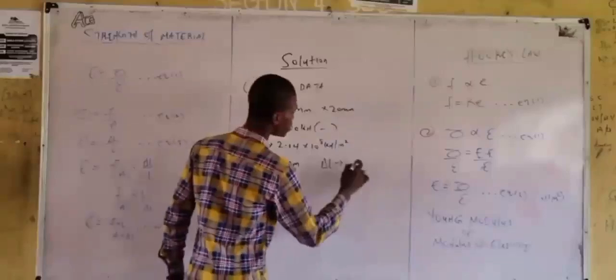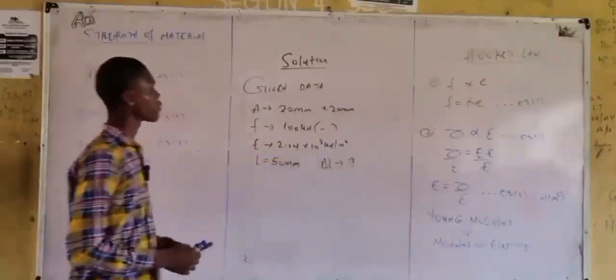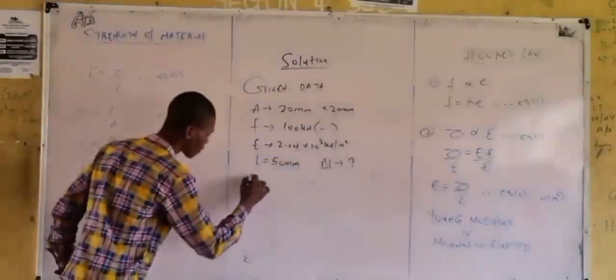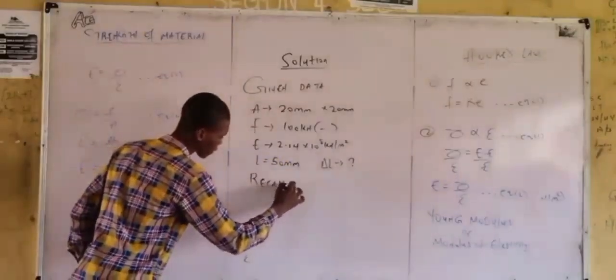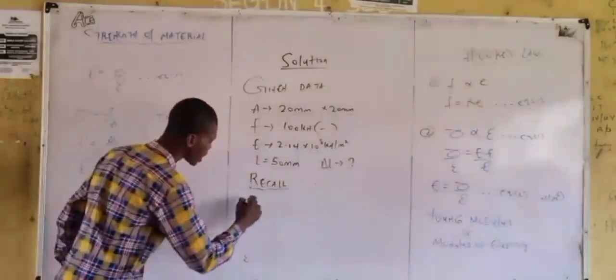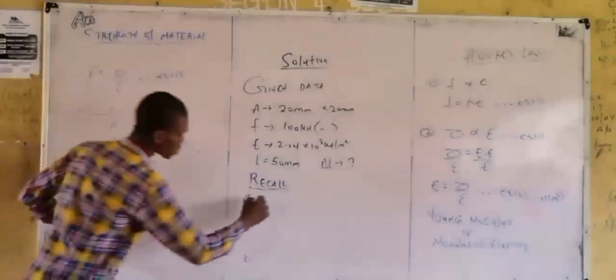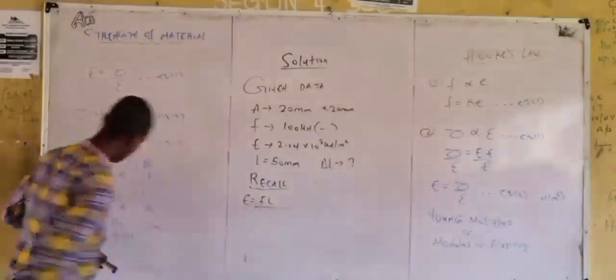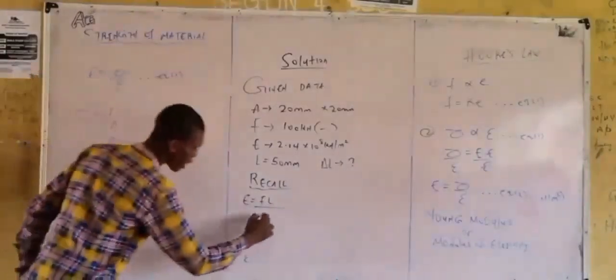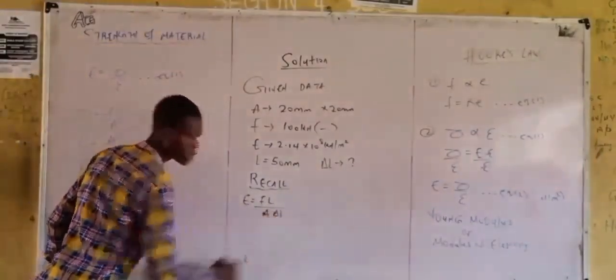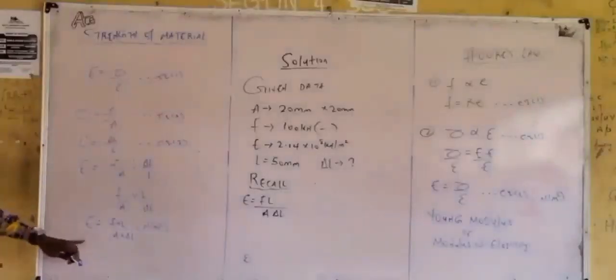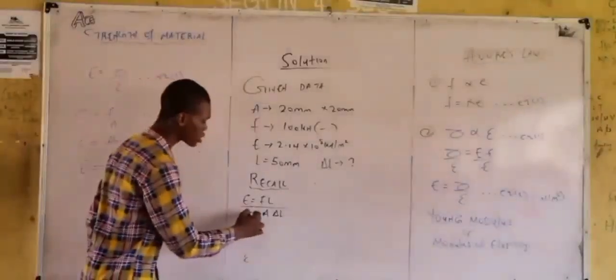Now, how do you go about this? Recall that Young modulus is equal to force times length all over area times change in length. Make change in length the subject of the formula.